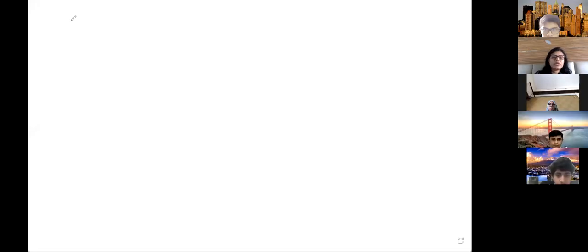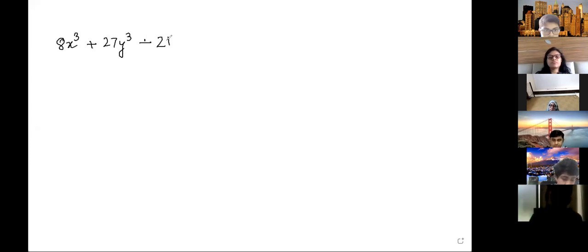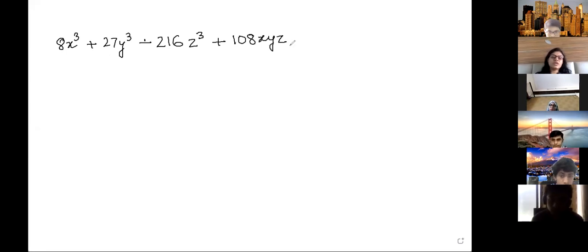Tell me what is the question? 8x cube plus 27y cube minus 216z cube plus 108xyz. Actually, this formula that we have not done.